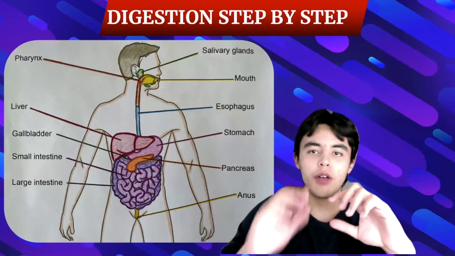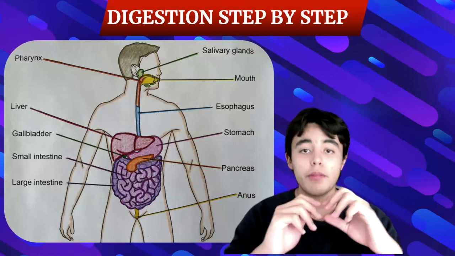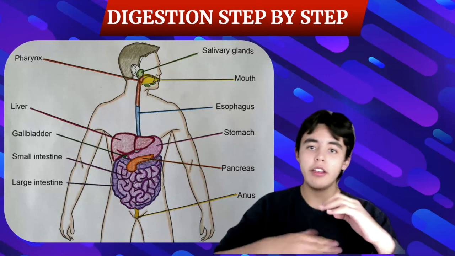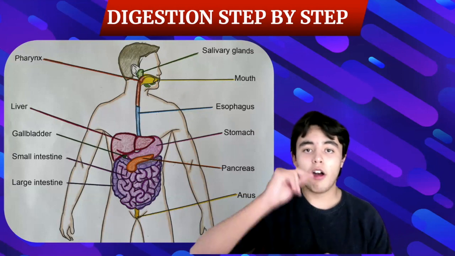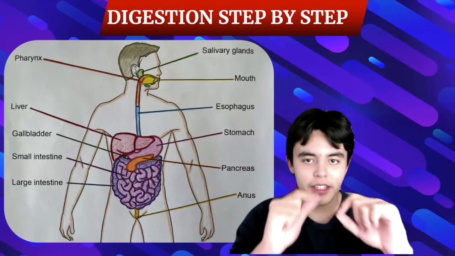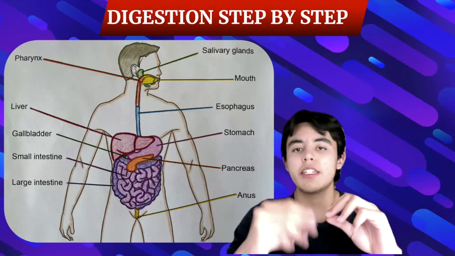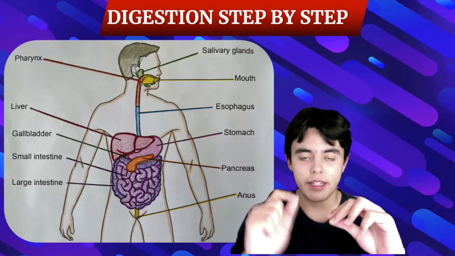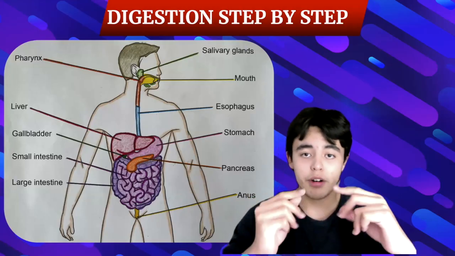When the bolus is swallowed through the esophagus, it enters the stomach. But before entering it, there's a tiny but very important muscle that prevents the gastric juices and all the substances contained inside from going up again. This is called the sphincter. When the bolus enters the stomach, it mixes with the gastric juices, and from now on we're going to call it chyme instead of bolus. Here is also where the digestion of proteins begins.